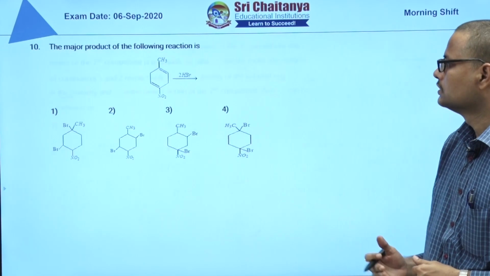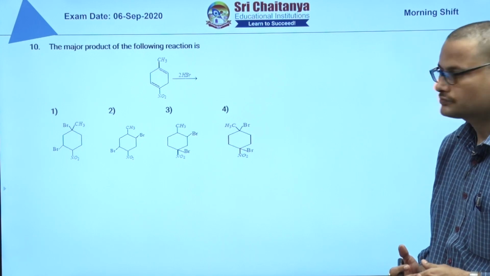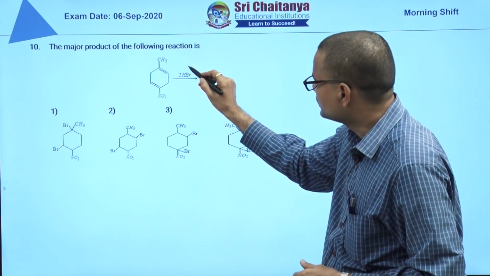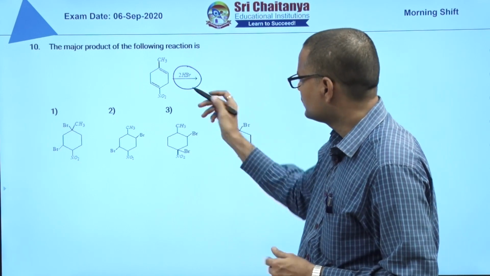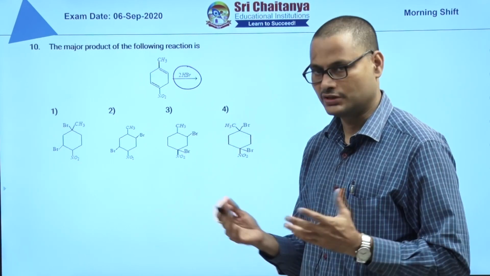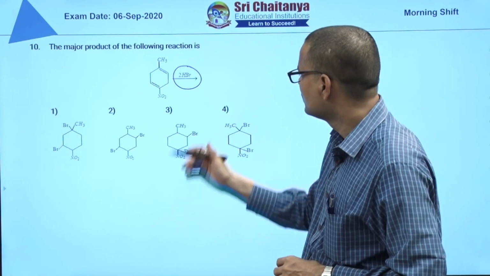Okay. Next, question number 10. Here also HBr addition is involved. No peroxide is given, so that is definitely Markovnikov addition.